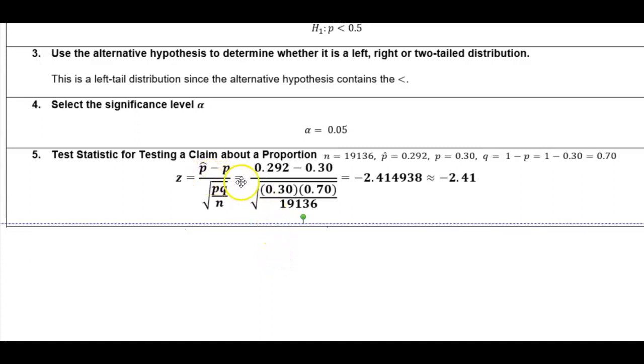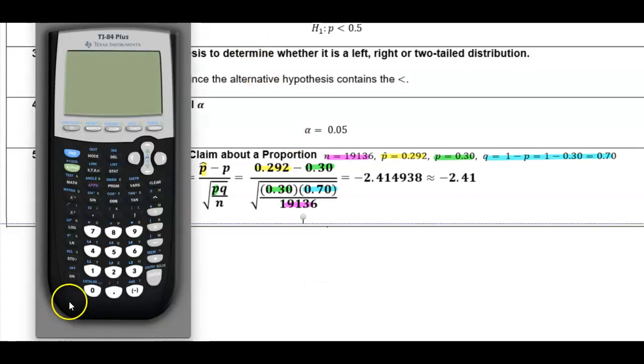We know our point estimate is 0.292, and then we know that the value of p is 0.30. Under the square root sign we have 0.30, the complement of p is 0.70, and the sample size is 19,136. So let's go ahead and plug this into our calculator.